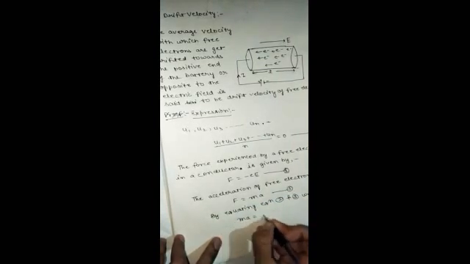By equating equations 2 and 3, we get ma is equal to minus eE. This can be written as a is equal to minus eE upon m. This is equation number 4.